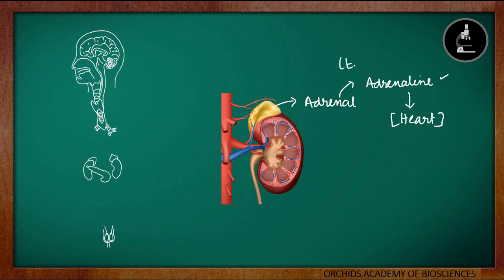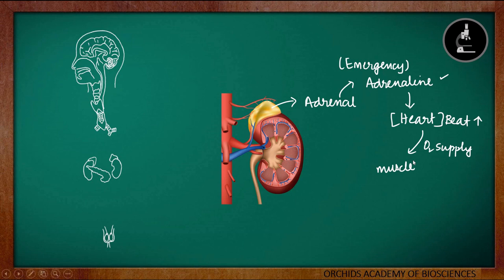Adrenaline is also called as an emergency hormone because it initiates very quick reactions so that the individual can think and respond to the stressful or the dangerous condition very quickly. Due to the adrenaline production, the heartbeat will increase, and if the heartbeat increases, the oxygen supply to our muscle cells will also increase.